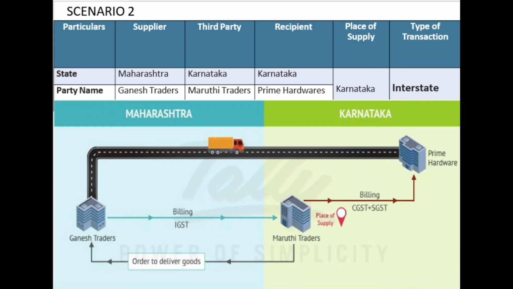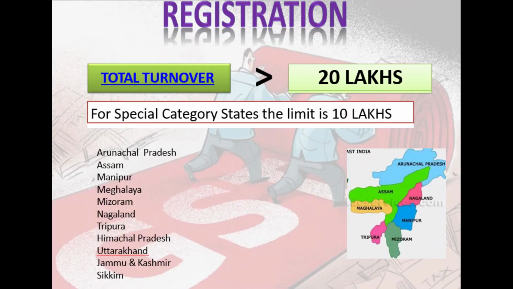Yes, if you are clear with scenario 2, then I move on to the next, that is administrative provisions. Registration. Every supplier of goods or services is expected to take a registration under GST when his total turnover exceeds 20 lakhs.